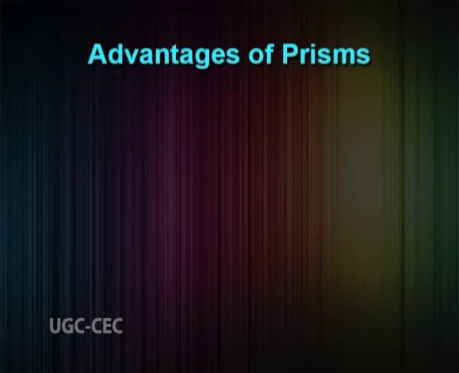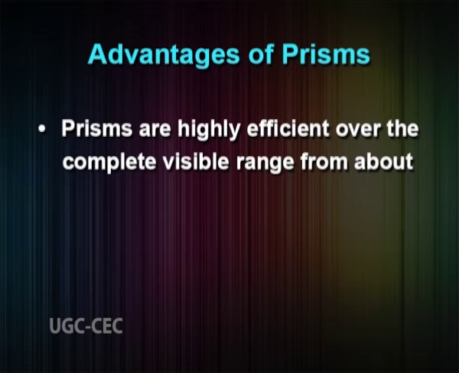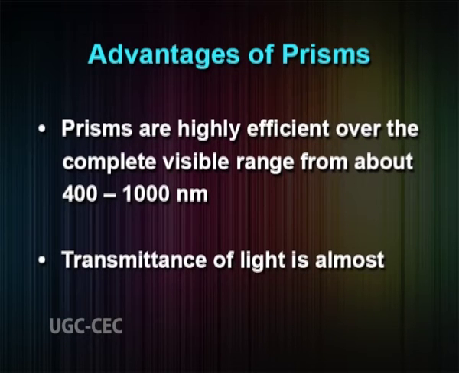Advantages of prisms as monochromators. Prisms are highly efficient over the complete visible range from about 400 to 1000 nanometers. Transmission of light is almost around 100% in prism.